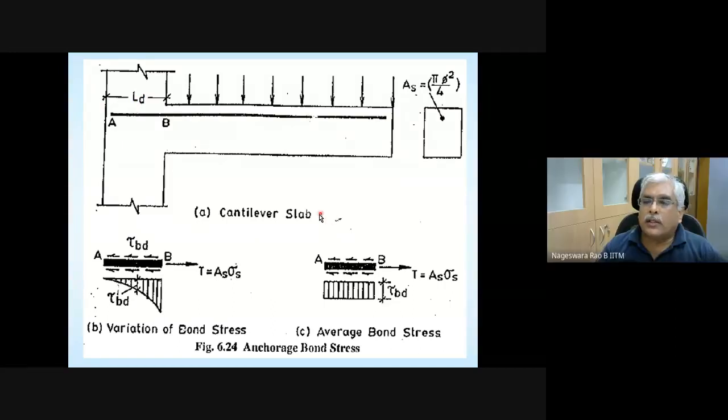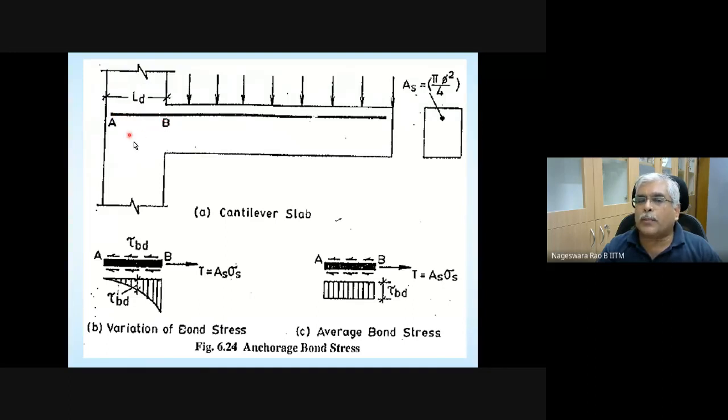Also, along this small portion of the rebar AB, let's assume that we extended the bar beyond this support by a distance LD, and this is the end of the rebar AB.